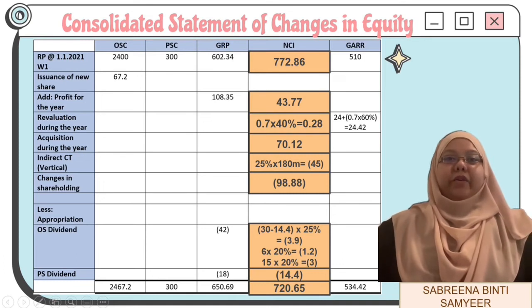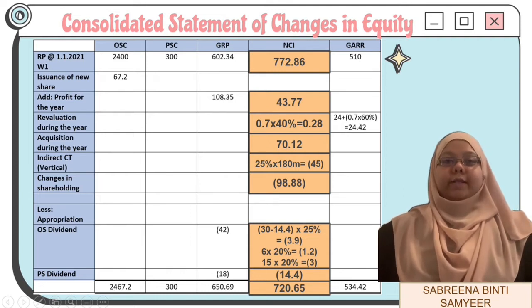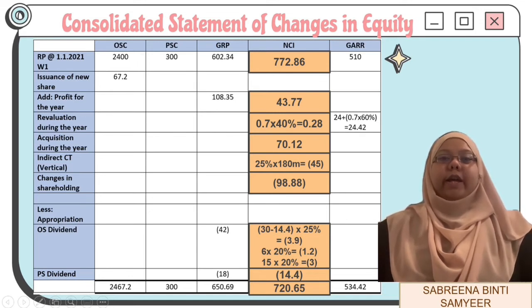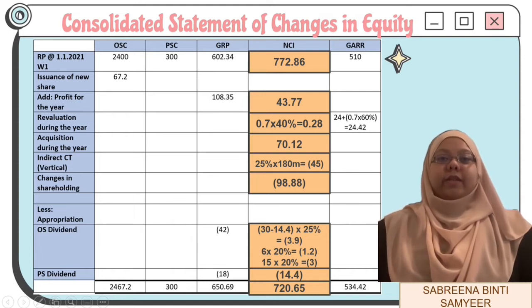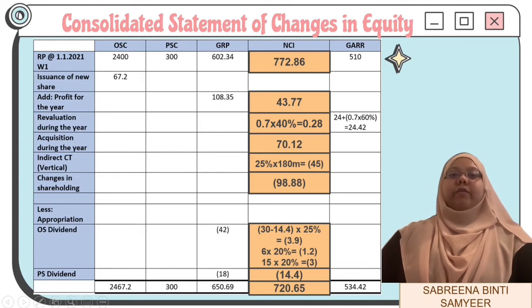Next, we will add profit for the year 43.77 million that we get from the consolidated statement of profit or loss. On the 31st December 2021, there is a revaluation of freehold land that resulted in an increase of 700,000. This revaluation will increase the non-controlling interest by 0.28 million. There is also the acquisition of Good Berhad during the year that increased the amount of non-controlling interest by 70.12 million. Besides, Good Berhad is a subsidiary of Great Berhad. Thus, we will minus the indirect consideration transferred amounting to 45 million.